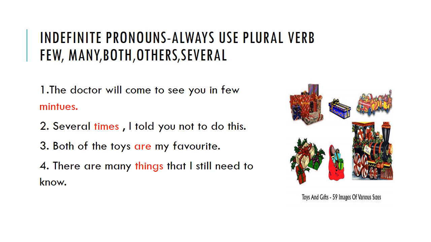Both of the toys are my favorite. Both means दोनों ही. Both are. There are many things that I still need to know. There are many things. There is many नहीं होता. There is many, it's never there. There are many things. Okay. There is wrong. There are many. Right?